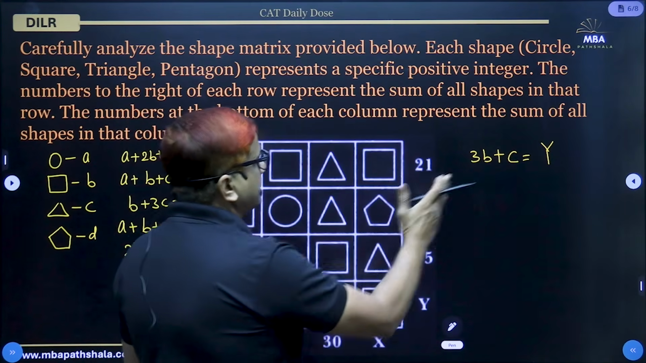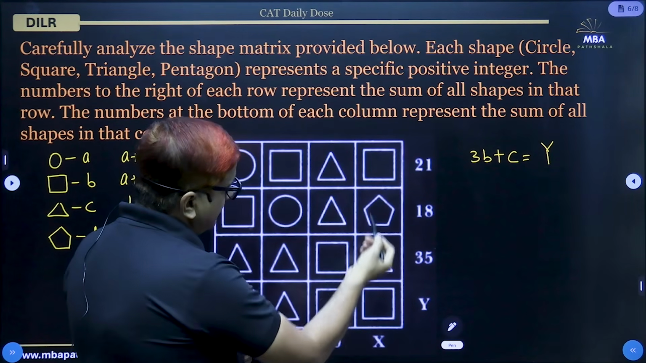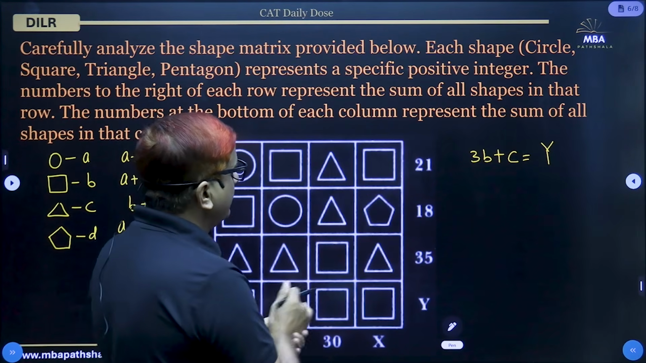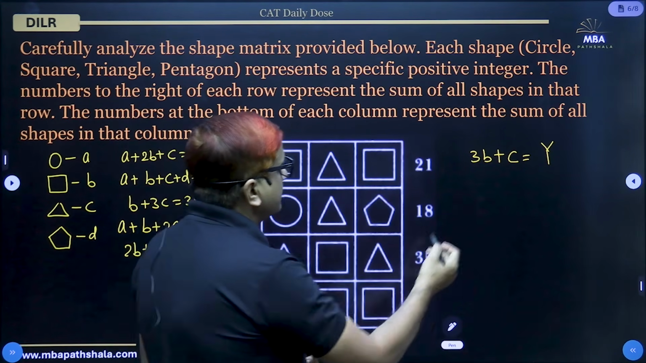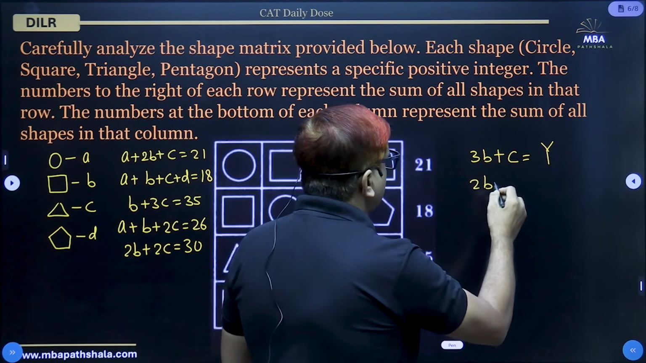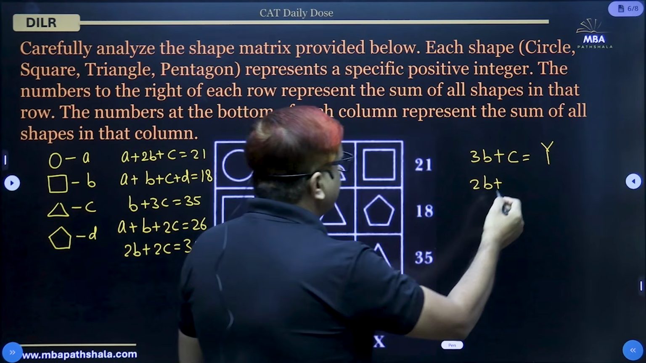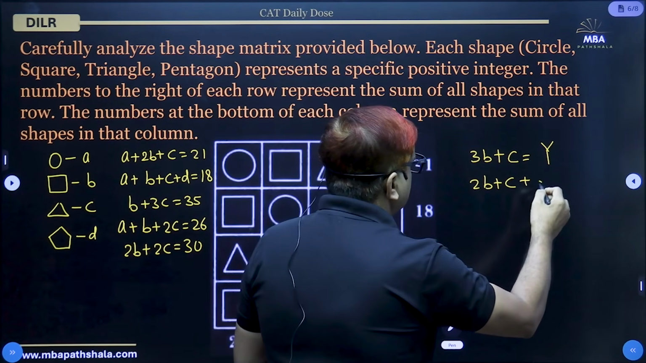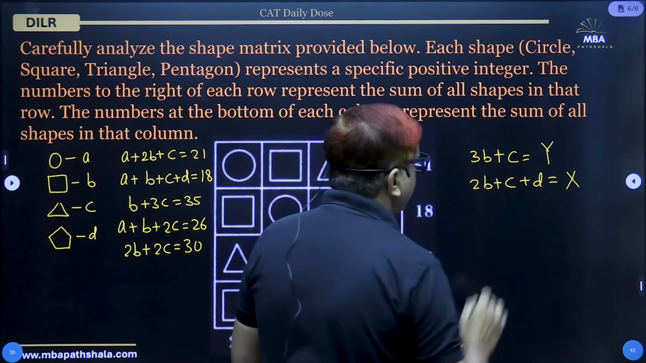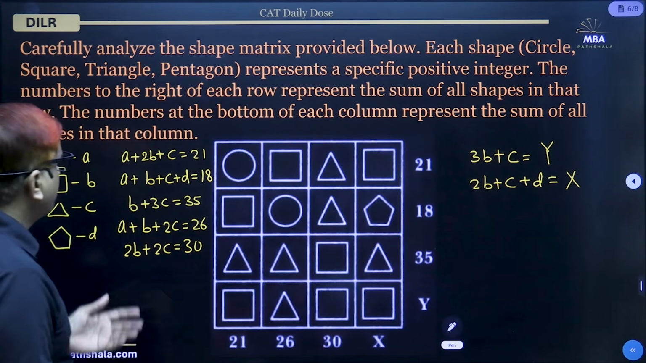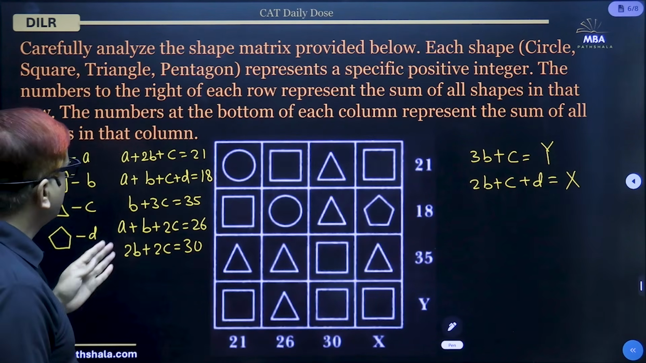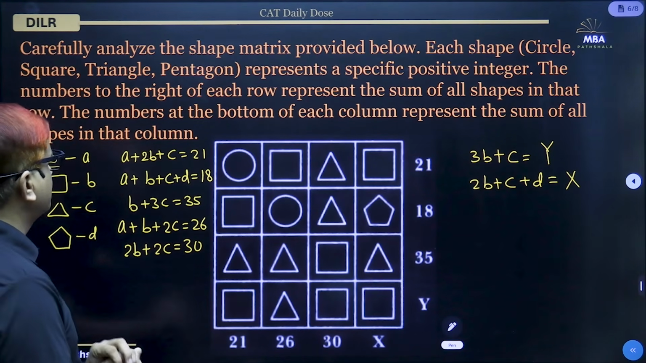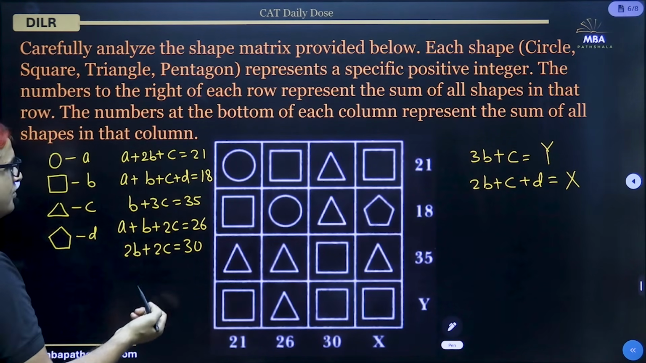So let me write it on this side. Here there is no circle, so no variable A, two squares, so 2B, and one triangle, that is C, and one pentagon, that is D. So that is actually X. Okay. So here we have got actually 4 variables, but we have got 5 equations. So there is no need of so many equations.